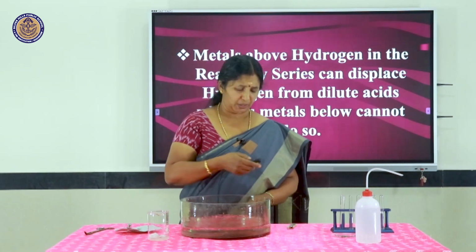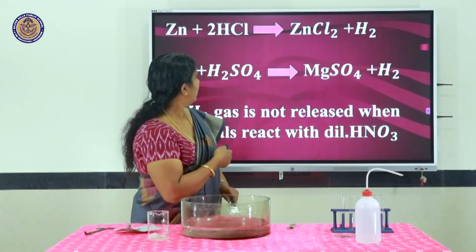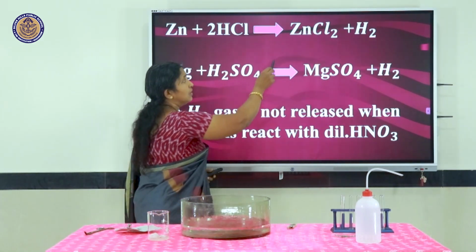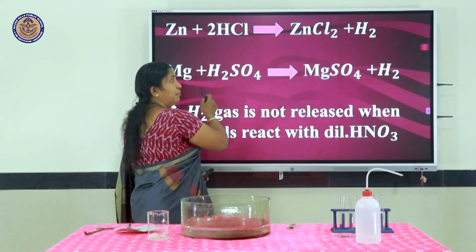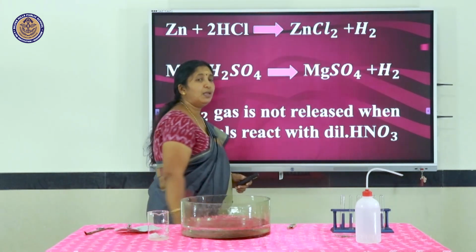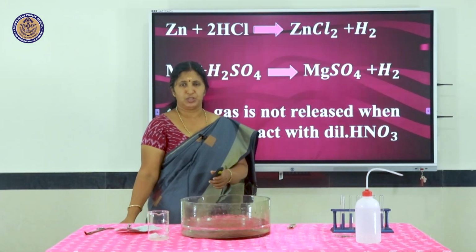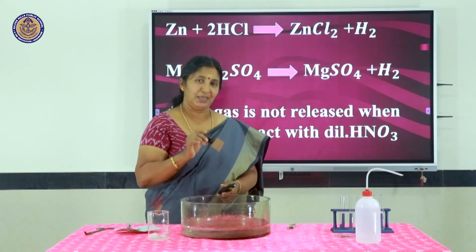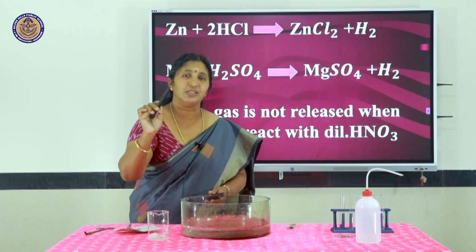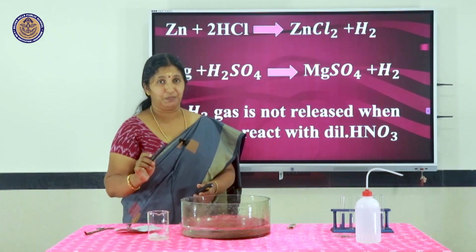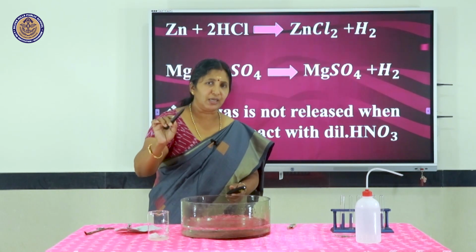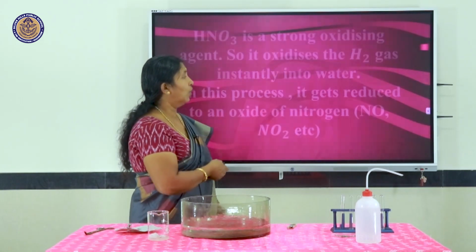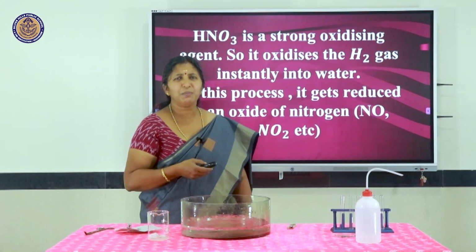Here again one point you have to remember. See what is happening? See the equation here. Zinc is reacting with hydrochloric acid forming zinc chloride plus hydrogen. Magnesium reacts with sulfuric acid forming magnesium sulfate plus hydrogen. But one thing to remember, with nitric acid, when metals are reacting, hydrogen gas is not released. That is an exception. When metals are reacting with dilute nitric acid, hydrogen gas is not released. Instead, water is released. What might be the reason?